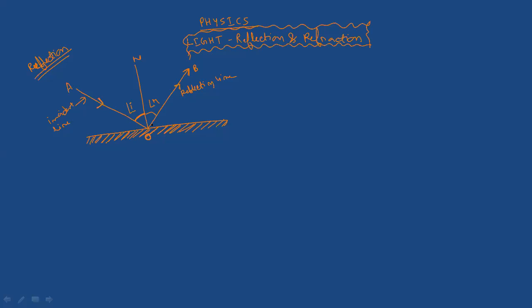The second law is that the angle of incidence is always equal to the angle of reflection. That means I equals R. So clear up to this, all of you? Yes, sir. These are basic things.